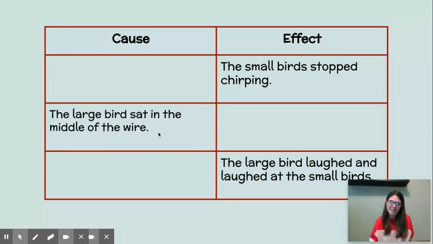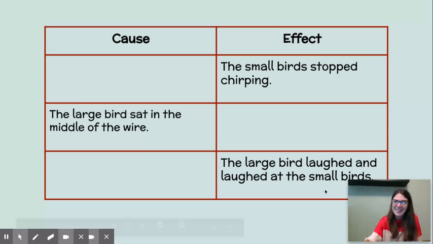So think a little later on in the video. The large bird came, and he put his feet right in the middle of that wire. And what was the effect of that? What happened because he did that? Do you remember how that wire bent toward the middle and all the small birds leaned in toward the middle? So the effect is that the wire bent almost toward the ground. Okay, so the cause, the large bird sat in the middle of the wire. And what happened because of that? What was the effect? The wire stretched and bent toward the ground.